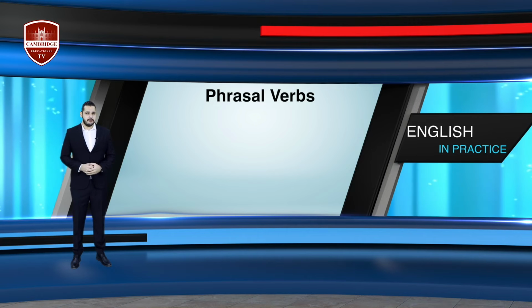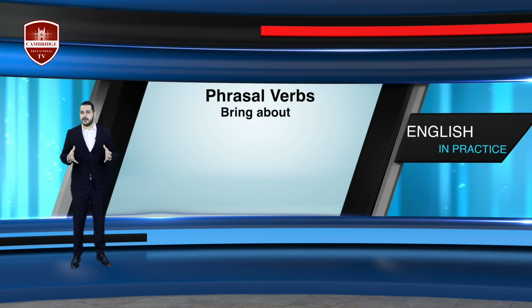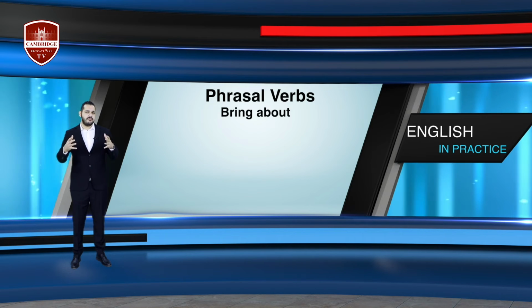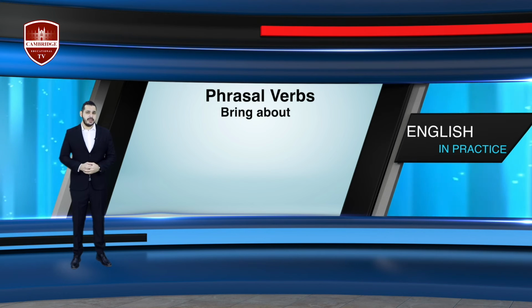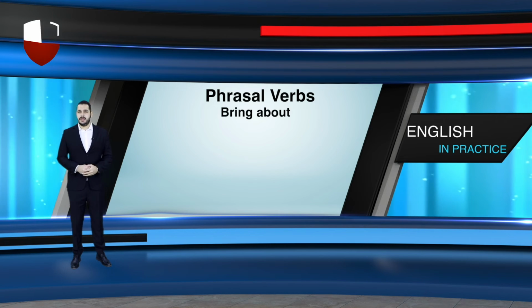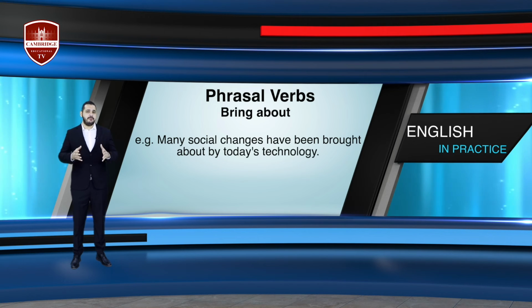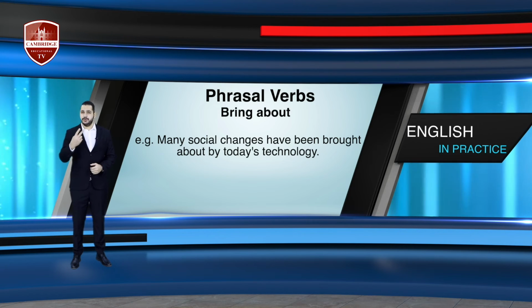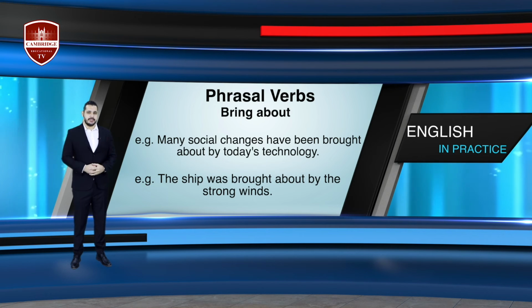The third phrasal verb on today's list is bring about. This phrasal verb is different from the previous phrasal verbs in that it doesn't have a lot of different meanings in different situations. Let's begin with the examples and see what that means. Example 1. Many social changes have been brought about by today's technology. Example 2. The ship was brought about by the strong winds.